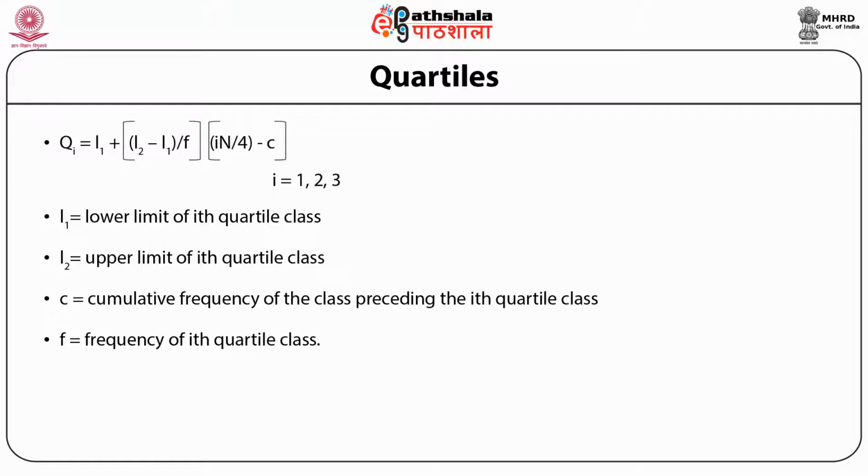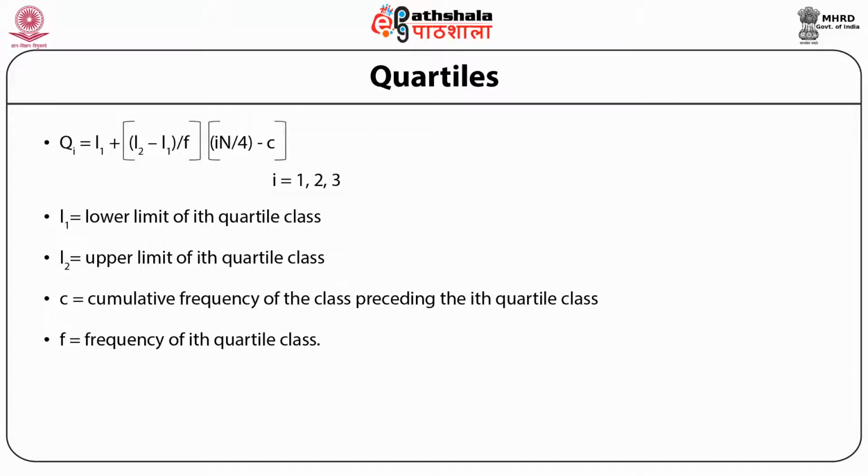The only difference, if you compare the two, is that where in the median formula m appeared, m which is equal to n by 2, in the quartile formula we have i multiplied by n divided by 4. So we have divided n by 4. In case of median, since we divide all the values into 2 classes, it is n by 2.